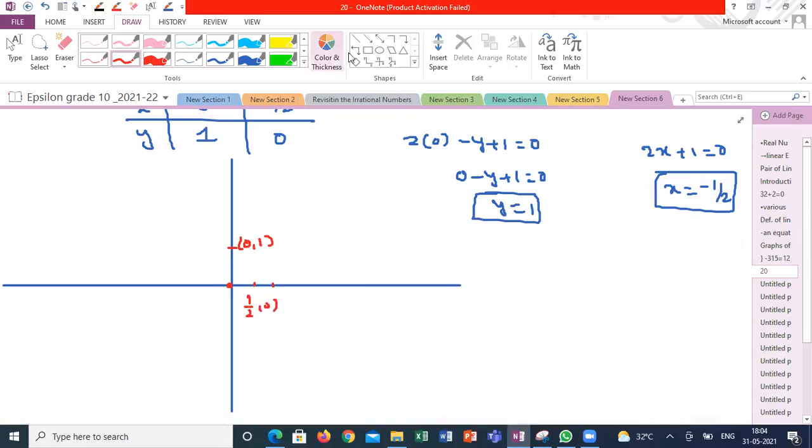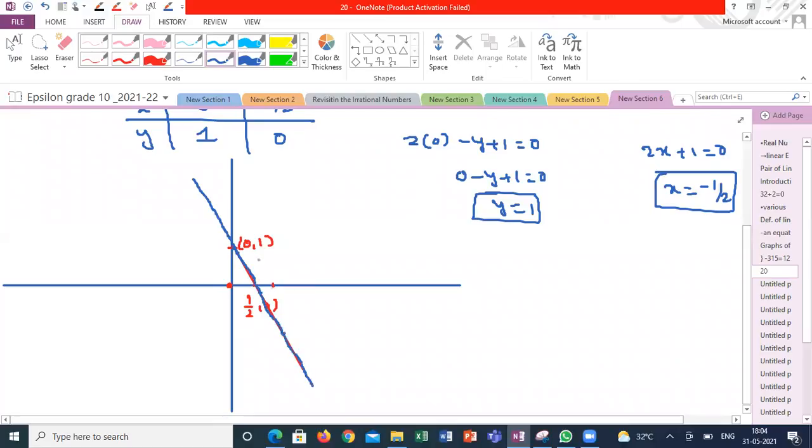So my straight line is like this. This is my line. So using your scale, it will be easy to draw.